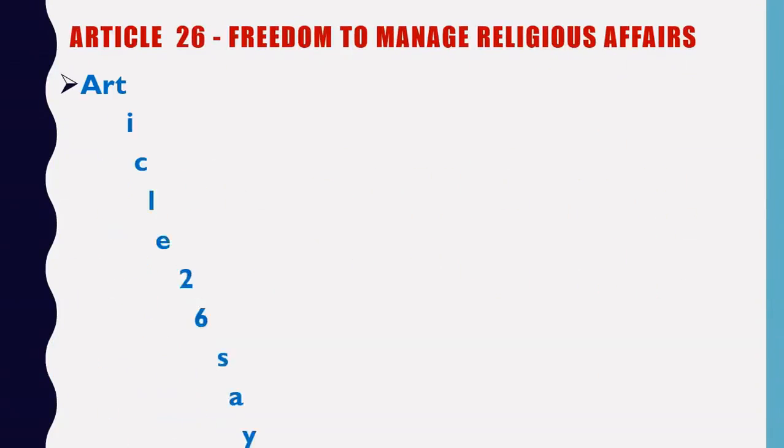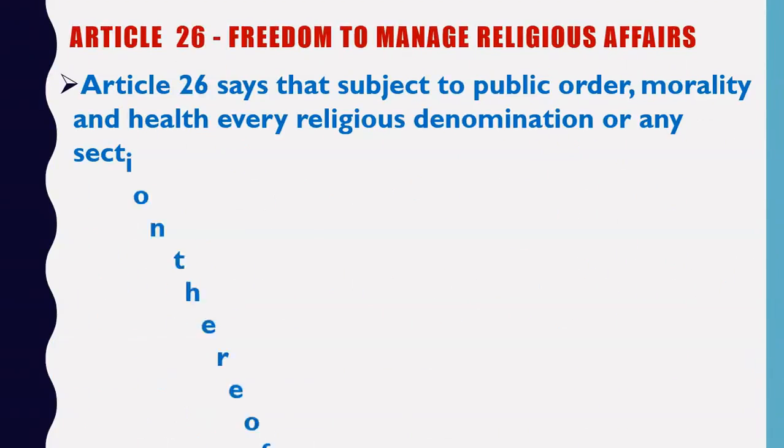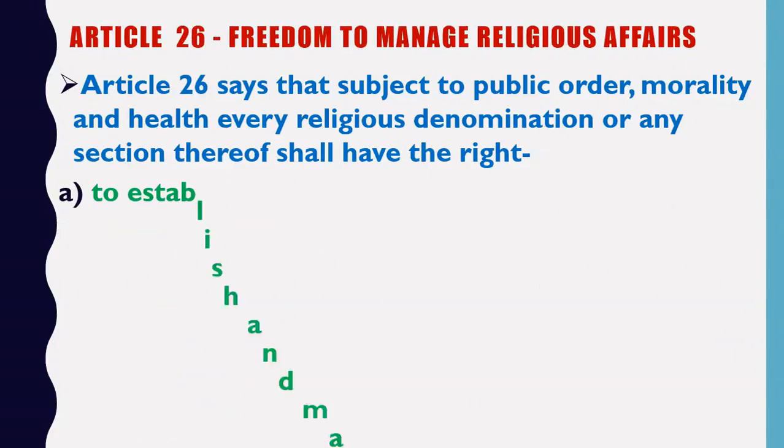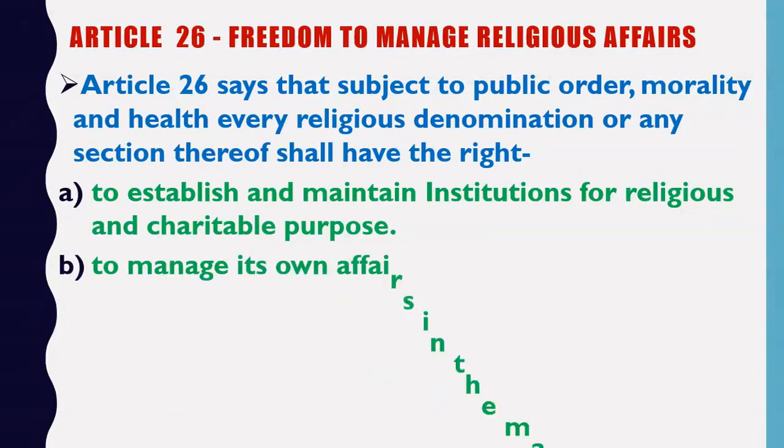Okay. So friends, then comes Article 26. So what is Article 26? Article 26 says freedom to manage religious affairs. Now what does it mean? Let us study this article in detail.